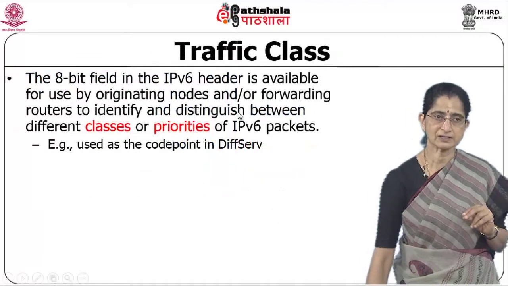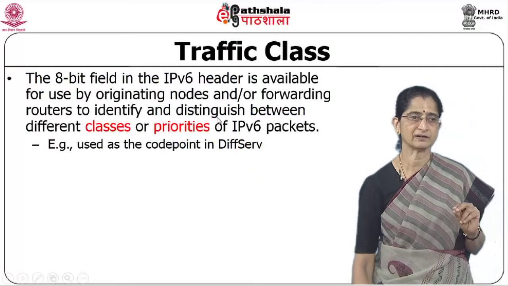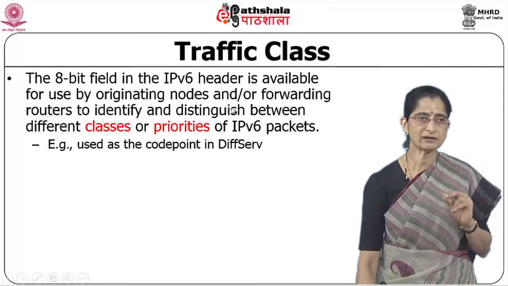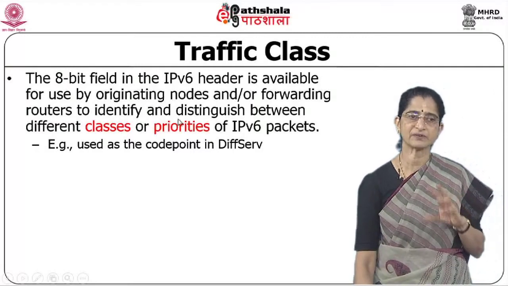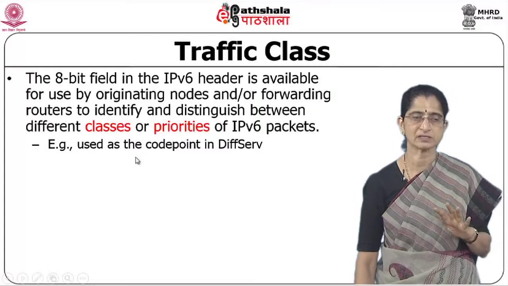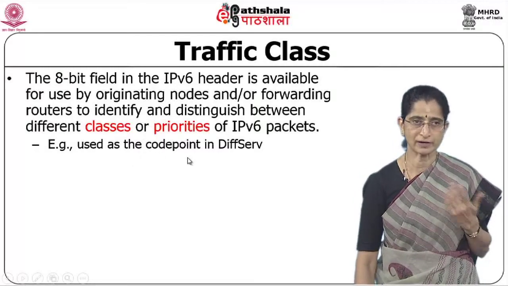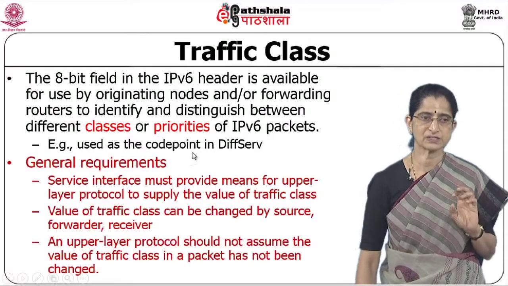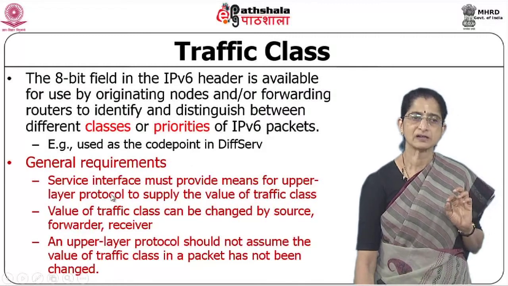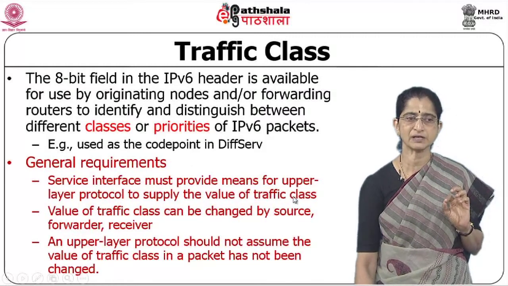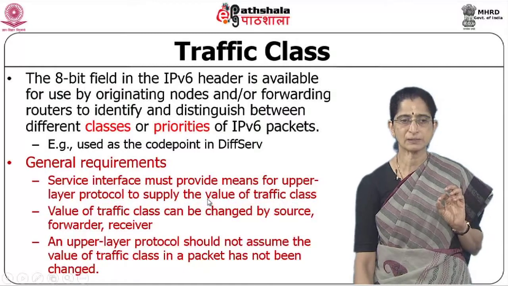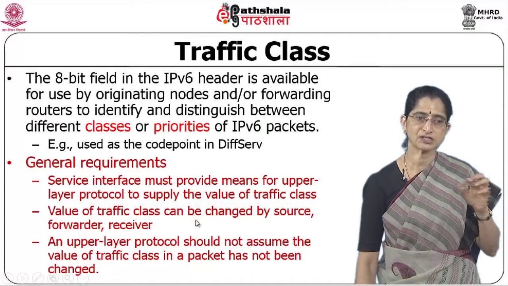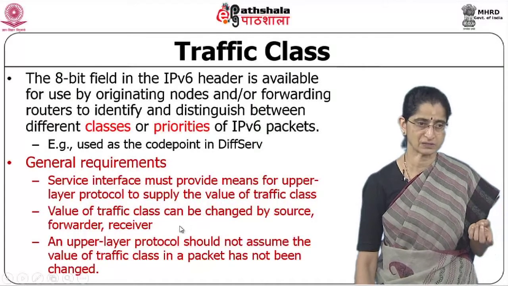So, this traffic class that we talked about is an 8-bit field, and again it is available for use by the originating nodes and or the forwarding routers to identify and distinguish between different classes or priorities. For example, it could be used as the code point in diffserv. Okay, that is a possibility. The general requirements with respect to the use of this traffic class field is that the service interface must provide means for the upper layer protocol to supply the value of the traffic class, and the value of the traffic class can be changed by the source, by the forwarder or the receiver.